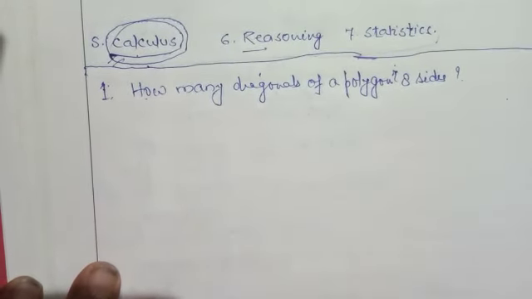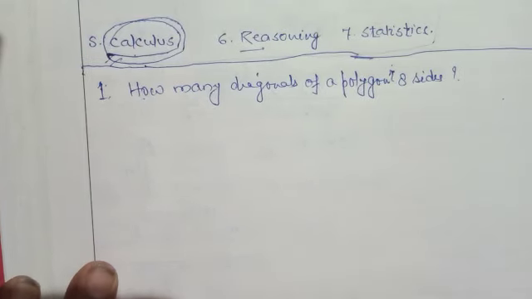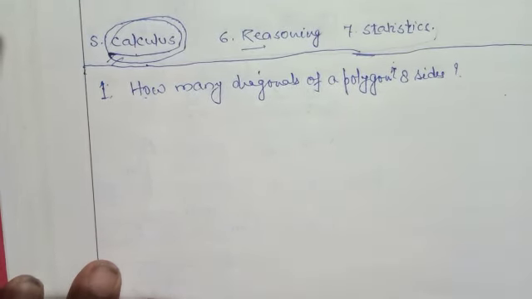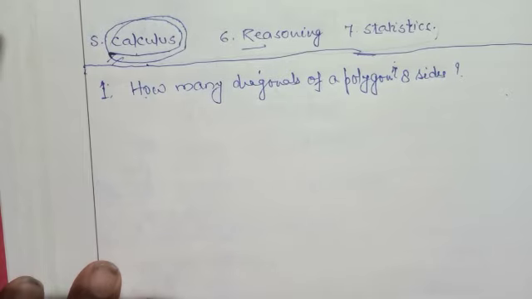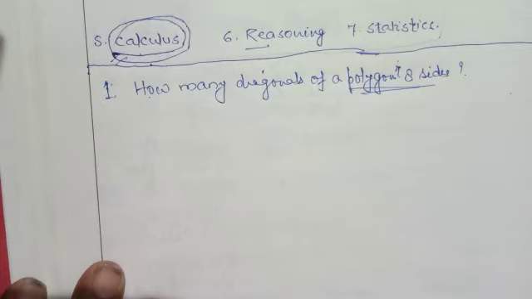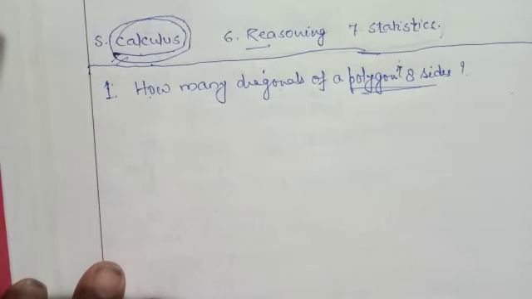So see students, you have drawn quadrilateral, pentagon, hexagon. The polygon of 8 sides is called an octagon.